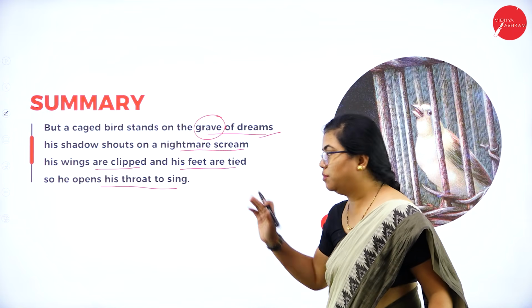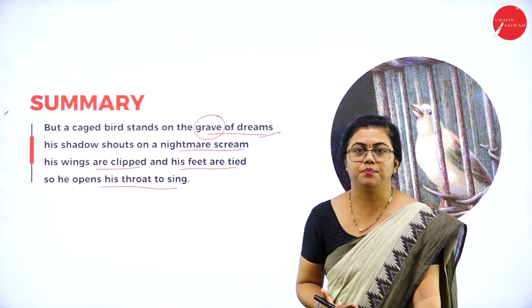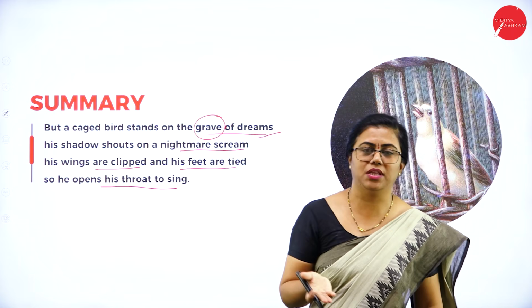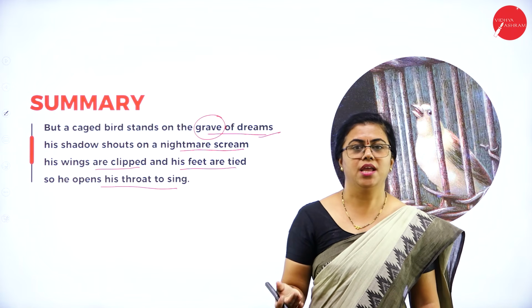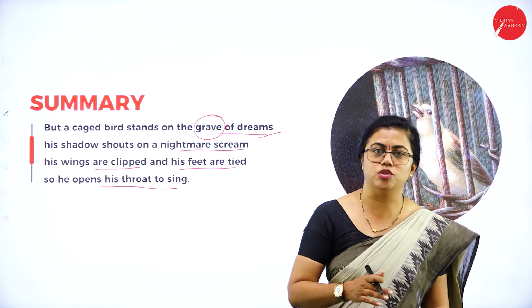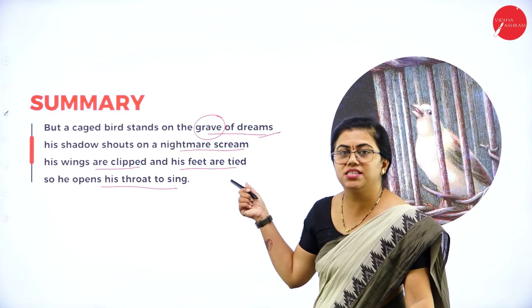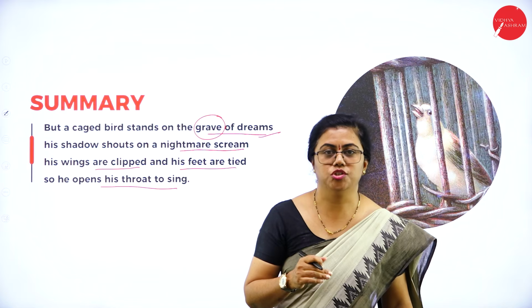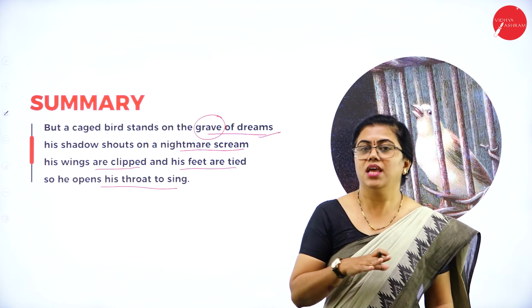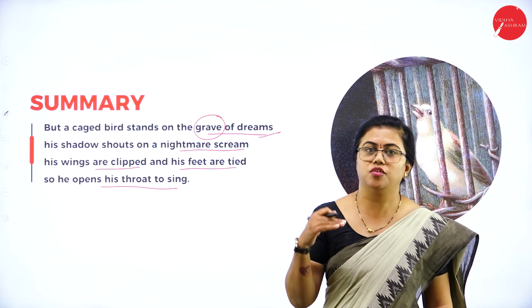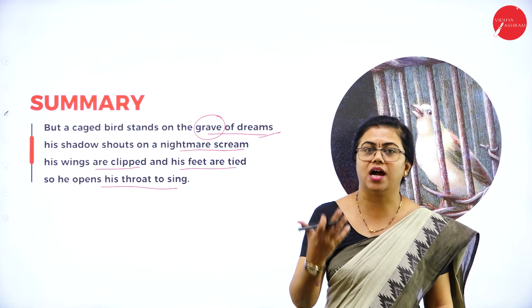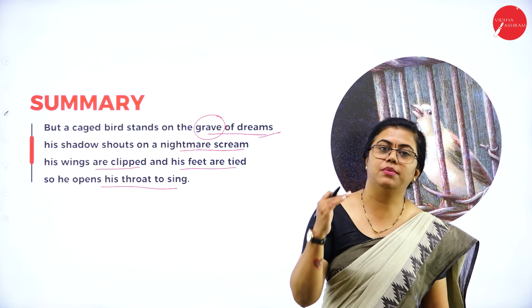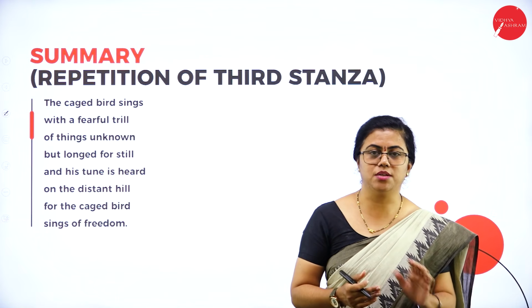So here the bird starts singing so loudly because the free bird is experiencing something which is already experienced by it. It is free now, it is happy also. But here this bird, the caged bird, sings because of the grave of the dreams. So whatever dreams it had, everything is suppressed. Because of that, it starts singing. It sings out of pain. That's why it is able to reach distant places.